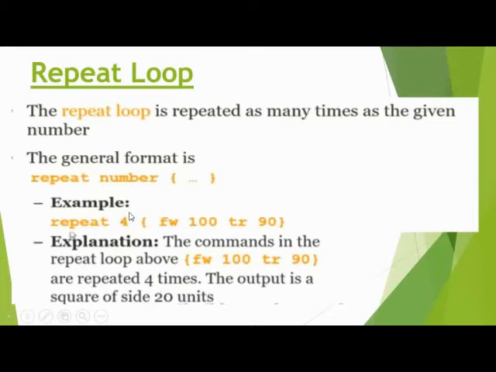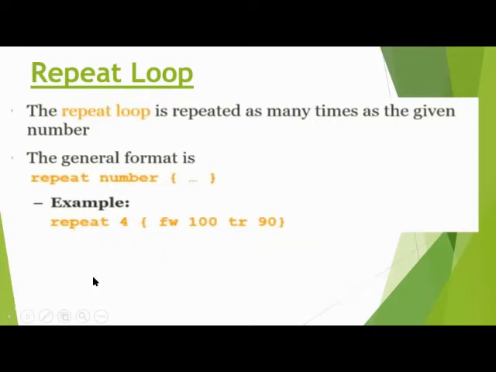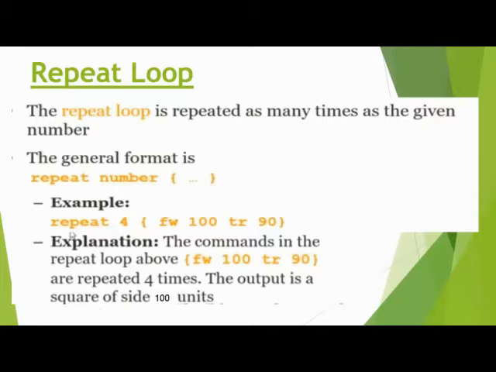4 times, because I mentioned it here. So the output is a square of side 100 units, because I mentioned the side. How much is this line drawn? 100 units the line is drawn when we run the command. So we see the picture on a canvas area, as I told you. In the canvas area the drawing is drawn, so you see the square on the screen.